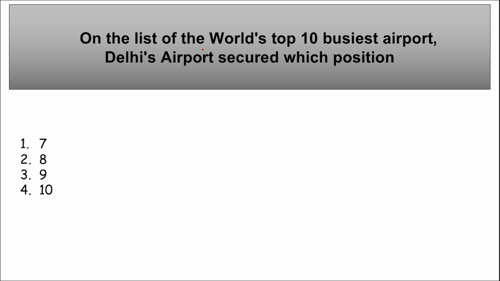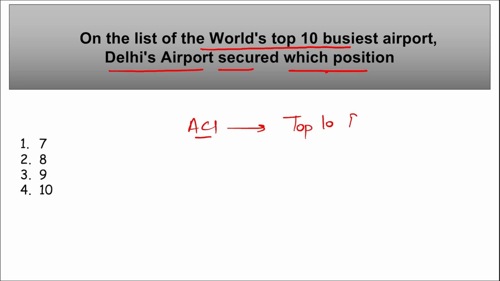Moving on to the next, on the list of the world's top 10 busiest airports, Delhi's airport secured which position? The Airport Council International, ACI, has recently released the data of the top 10 busiest airports worldwide for 2023.